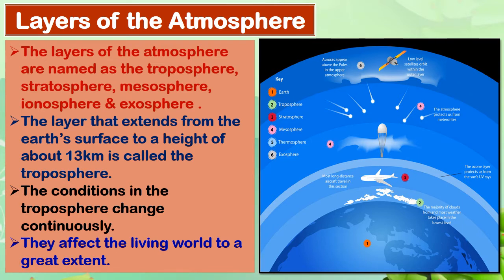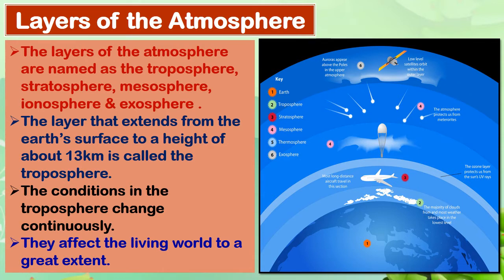Layers of the atmosphere. We learned that our earth is surrounded by the atmosphere. Now this atmosphere forms layers, and each of these layers is given a name. They are called troposphere, stratosphere, mesosphere, ionosphere, and the last is exosphere. The layer that extends from the earth's surface to a height of about 13 km is called the troposphere.